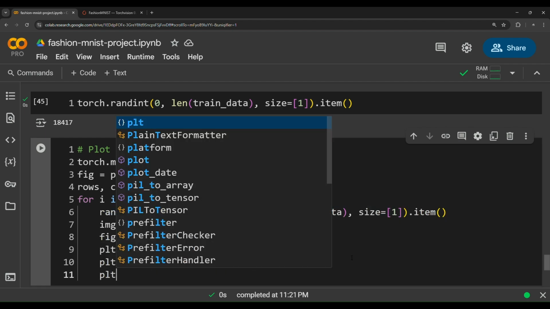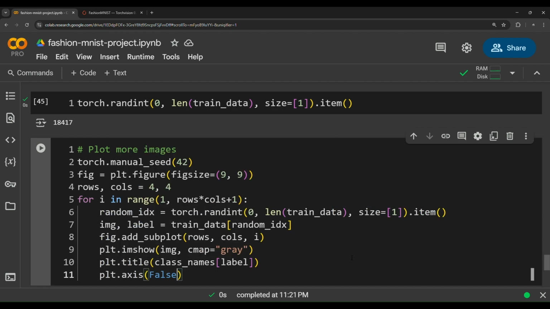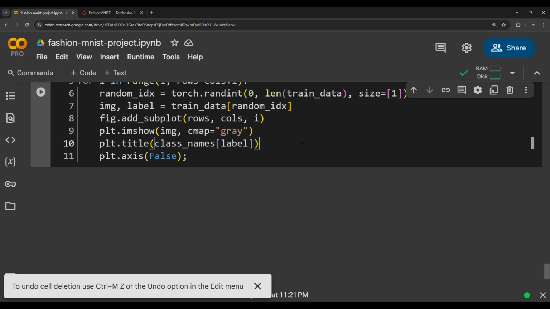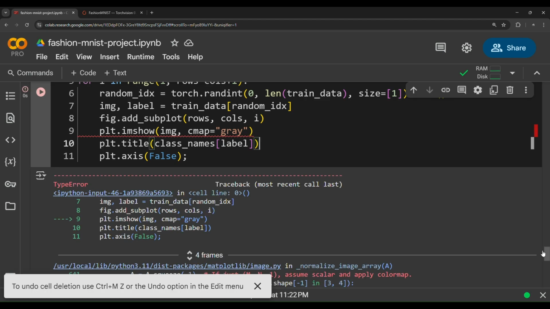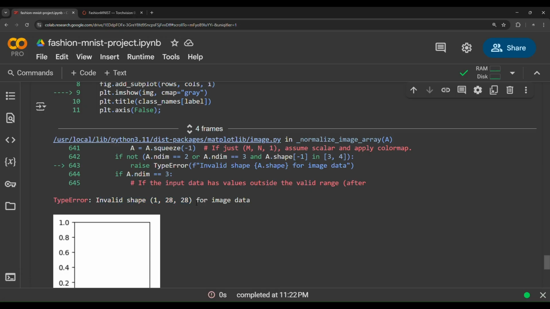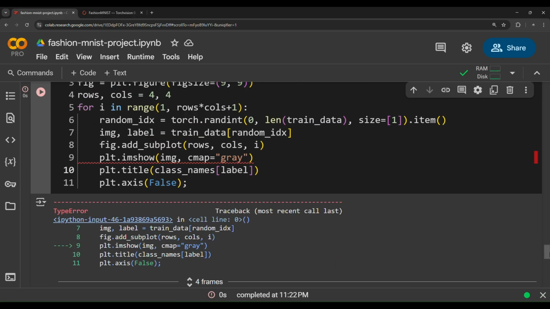Then plt.axis false. Now if you try to run this cell, whoa, an error. Let's read it: invalid shape. As we said before, this image is color channels, height, width.